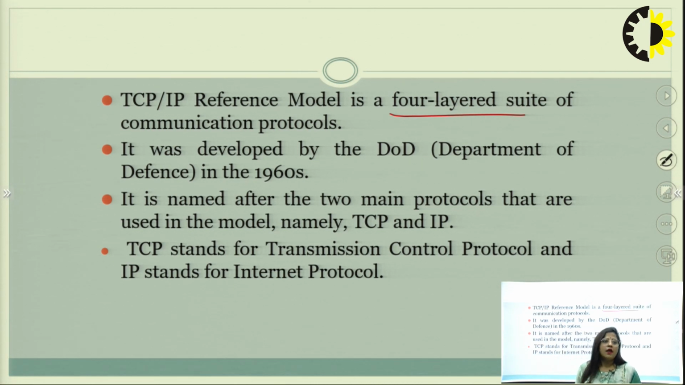It was developed by the DoD, the Department of Defense, in 1960. It is named after the two main protocols in use. First one is TCP and second one is IP. TCP means Transmission Control Protocol and IP means Internet Protocol. So the TCP/IP model uses two protocols.